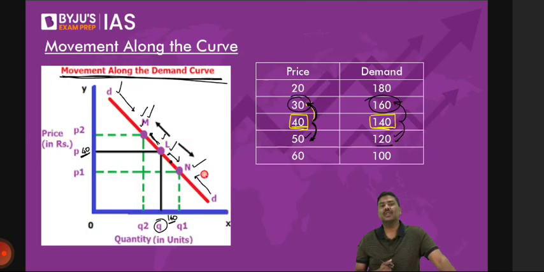Now, simple question to you. When you're observing a movement along the curve, is your income changing? Did we discuss any change in the income causing movement? Did we discuss price of the related goods causing the movement? Absolutely no. What is causing the movement here? The movement is caused by the change in the prices. Is the logic okay? The movement is always caused by the change in the prices.